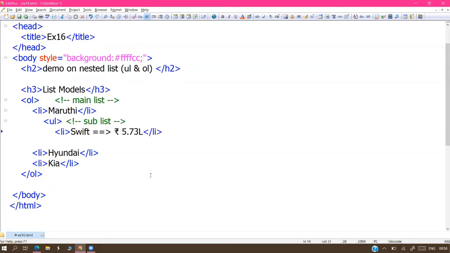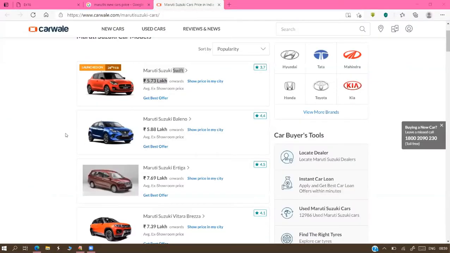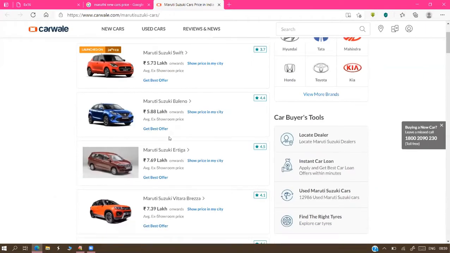Just adding like this. Like that, we will take three or four models in every category.